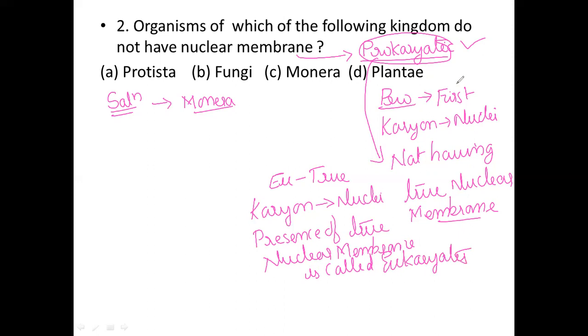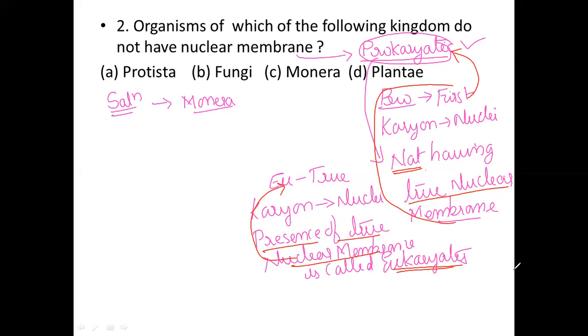We have to see this one and also this one. Not having any true nuclear membrane, that is prokaryotic in nature. The presence of a true nuclear membrane, that is eukaryotic.